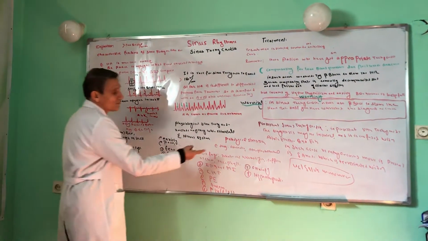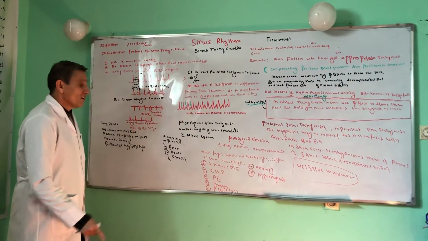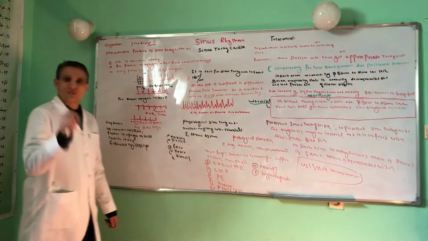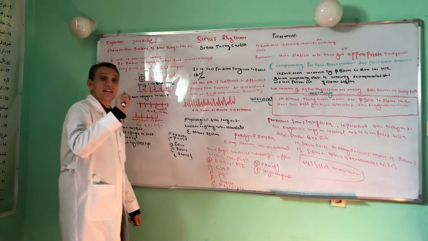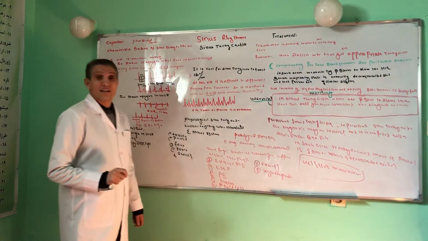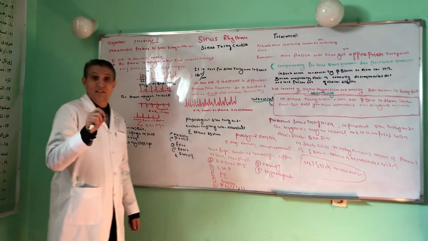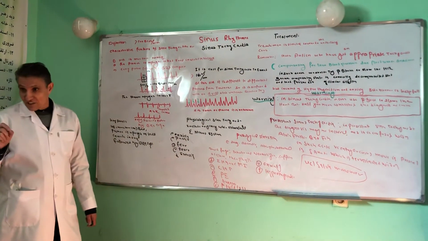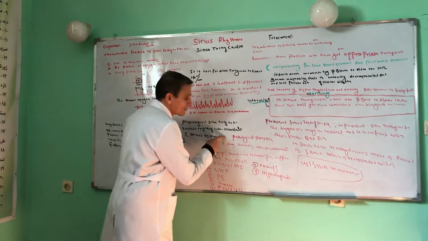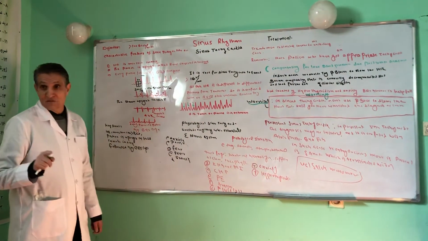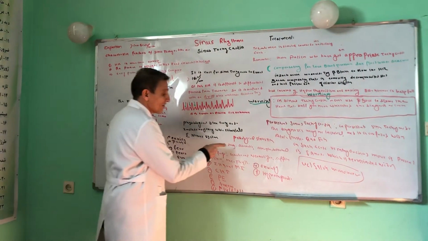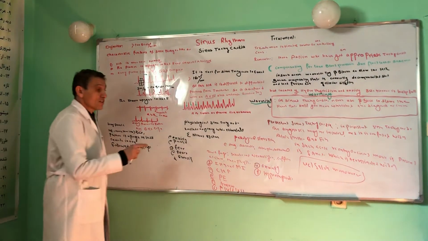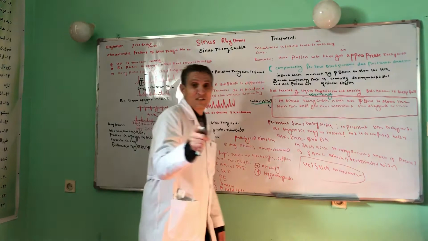Right now we will be discussing the pathological causes of sinus tachycardia. First, drugs. Which drugs? Especially adrenaline, atropine, salbutamol, and don't forget inhaler and nebulizer. In addition to that, we should also think about caffeine, alcohol, and theophylline. These are the pathological causes of sinus tachycardia described under the topic of drugs.